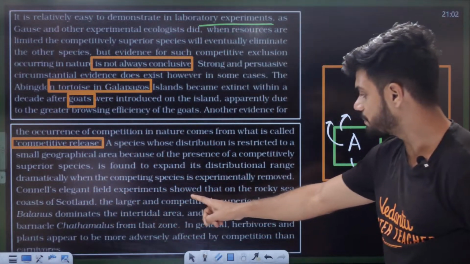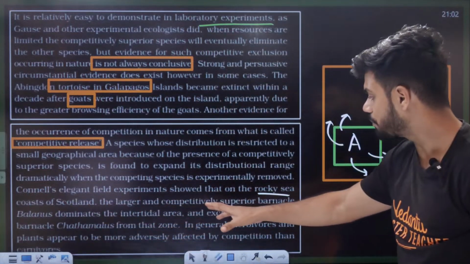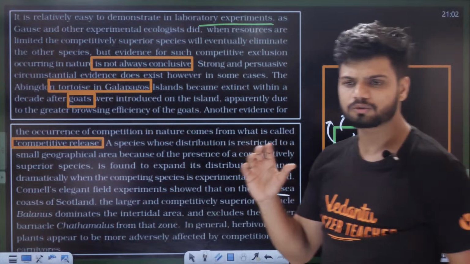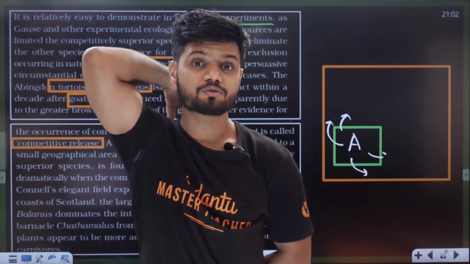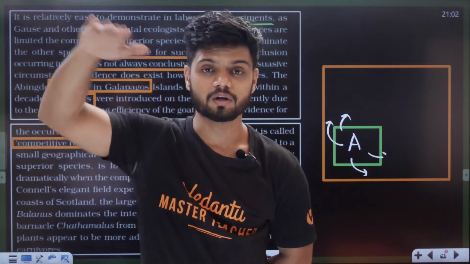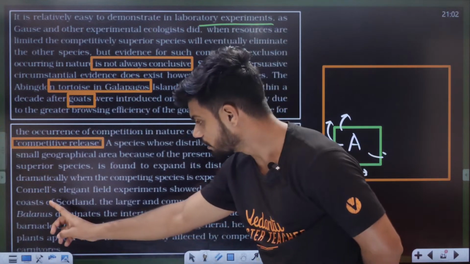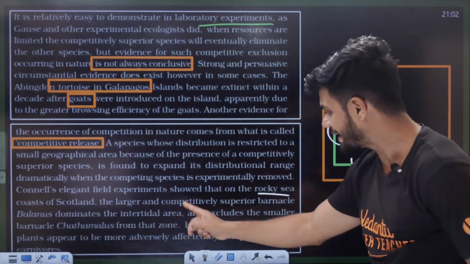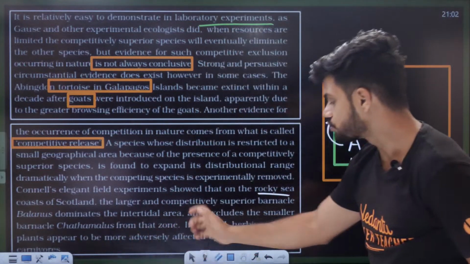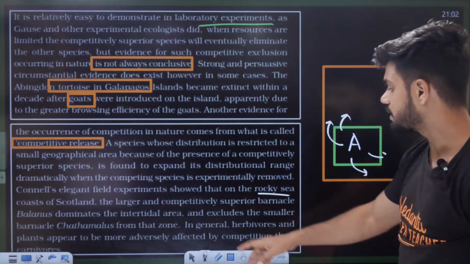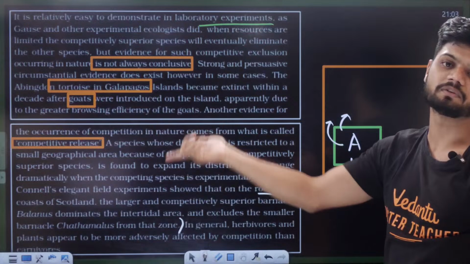Colonel Elegant field experiment showed that on a rocky sea coast of Scotland, the larger and competitive superior barnacle ಅಂದ್ರೆ ಗೊತ್ತಾ ಎಲ್ಲರಿಗೂ ನಿಮಗೆ? Barnacle is a ಹುಳ ತರ ಇರುತ್ತೆ ನೋಡಿ, ಆ ವೇಲ್ಸ್ದು ಬ್ಯಾಕ್ ಮೇಲೆ ಇರುತ್ತೆ, ವೇಲು ಅದ್ರ ಮೇಲೆ ಕುಂತಿರುತ್ತೆ ನೋಡಿ ಹಿಂದೆ. That is called as a barnacle. Okay, barnacle dominates the interior area and excludes the smaller barnacle Catalamus from the zone. In general, herbivores, ಅರ್ಥ ಆಯ್ತಾ ಇದು? So it is removing it, but if you remove the Balanus, the other one will grow.